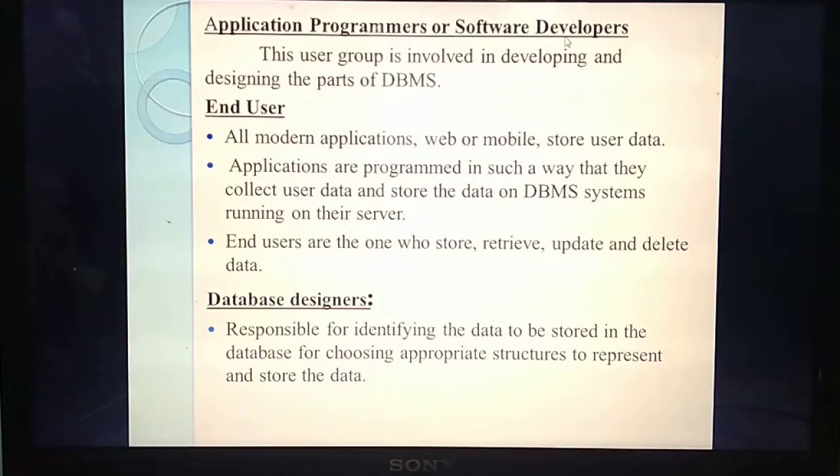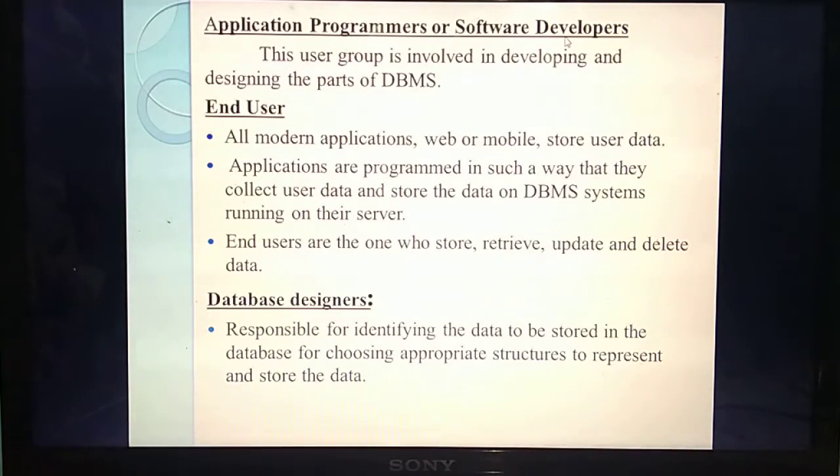Understand who the application programmers are? A particular group of persons is involved in developing and designing the software. Here we are studying databases, so a particular group of persons involved in designing a DBMS we call application programmers. For that I gave one example: in your mobile phone you have downloaded a lot of applications from the Play Store.